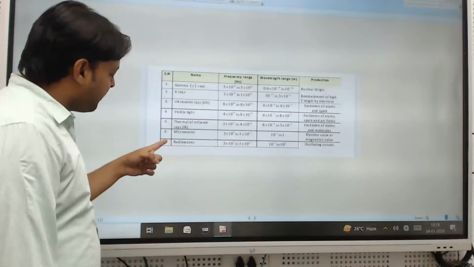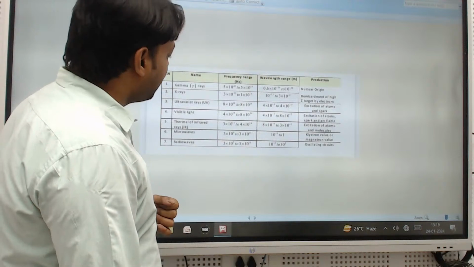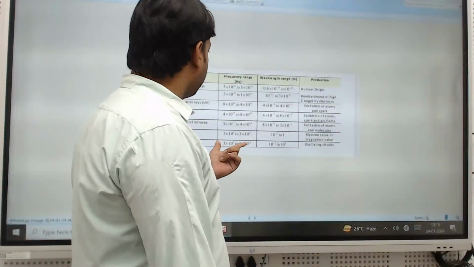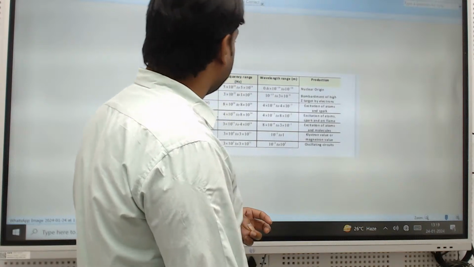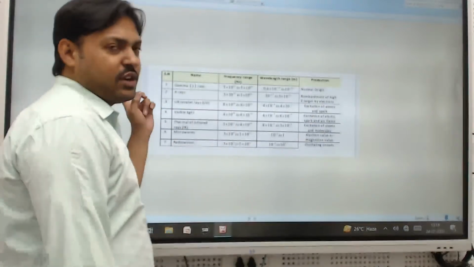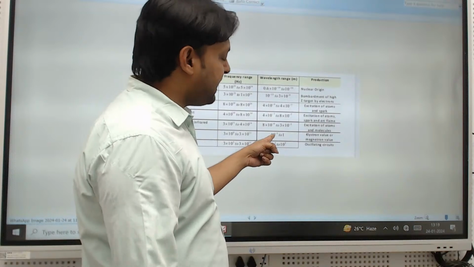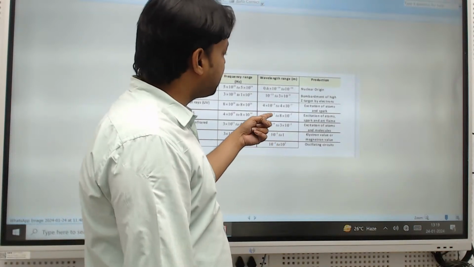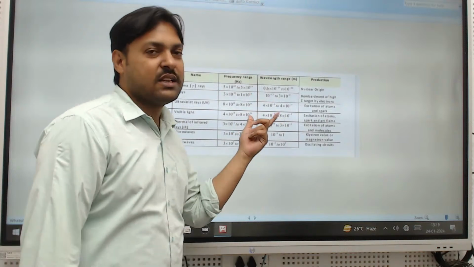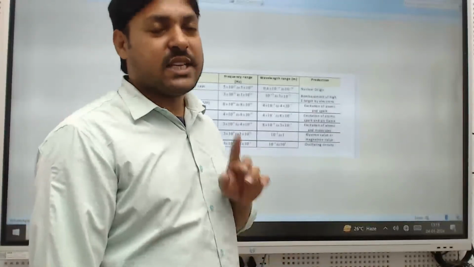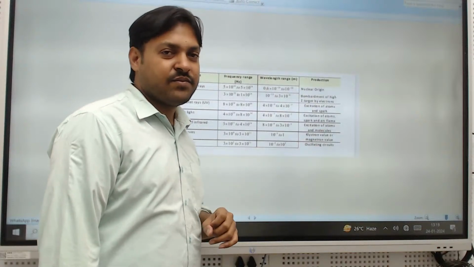So if you go from radio waves to gamma rays, the frequency range they give is increasing, and the wavelength, according to your order, is 10 to the power minus 3 to 5 and decreases further and so on. If you have to remember all these values, spend some time. The chances will be there; we'll get some questions on this.